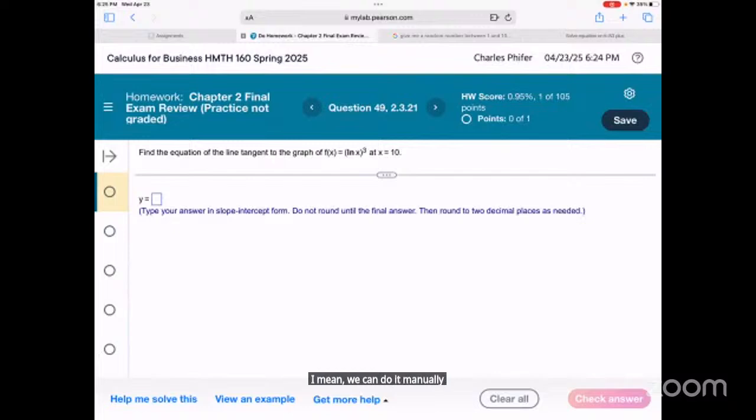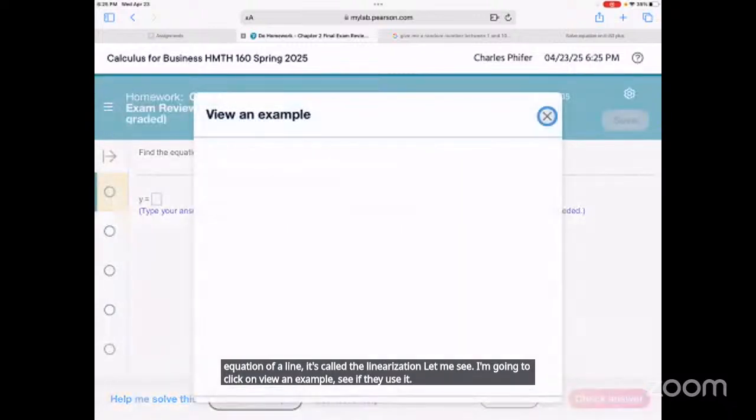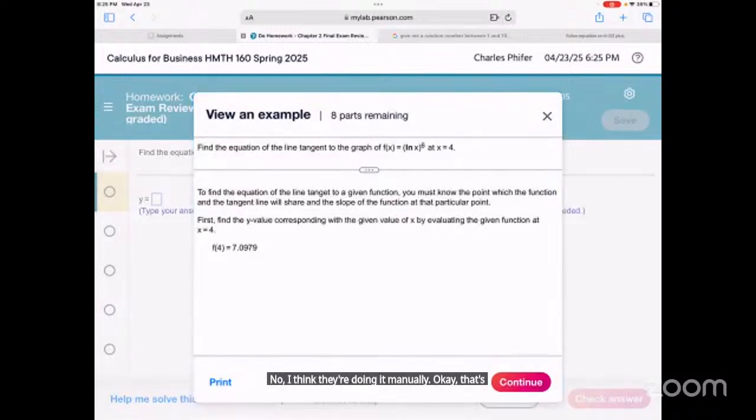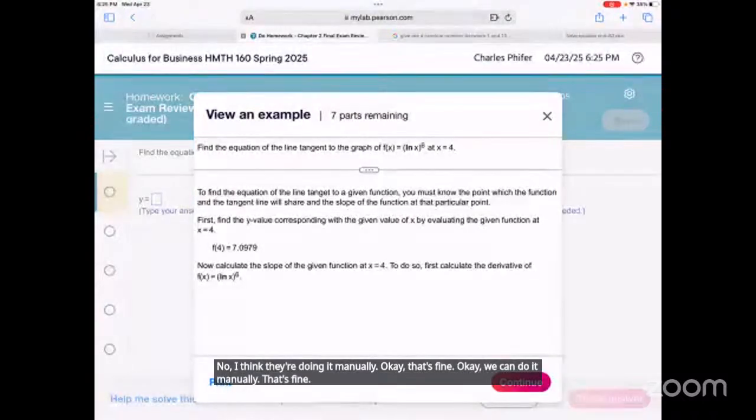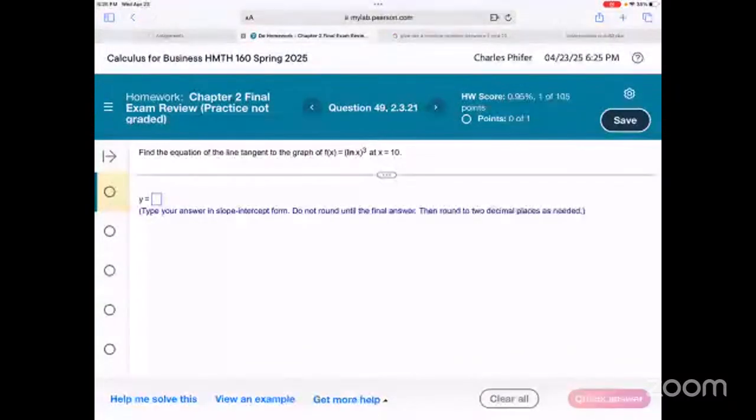There is a function, like if you want the equation of a line, it's called the linearization. Let me see, I'm gonna click on view an example, see if they use it. No, I think they're doing it manually. Okay, that's fine. We can do it manually. I'm gonna write it out. I need to get a copy.